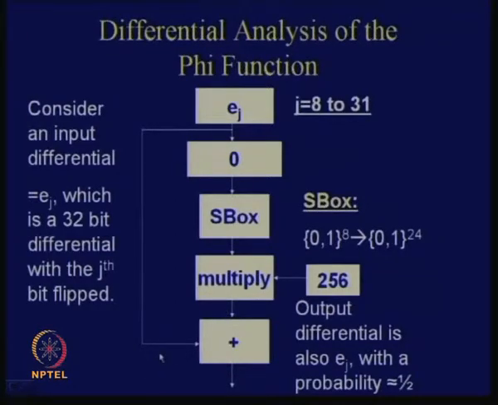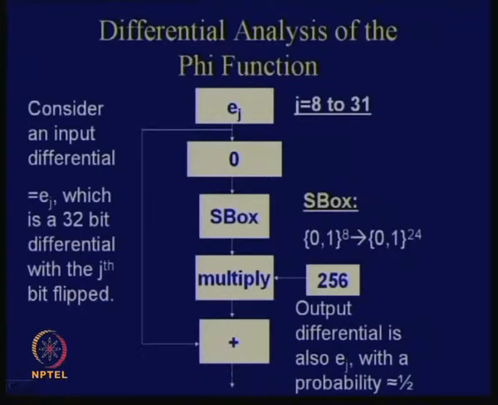But what you are varying is only this part of the input. Here only the jth bit is flipped. And what is the probability that in the output also the jth bit is flipped? That depends upon your carry, how you are able to control the carry bits. You can actually show that the probability is very close to half. The carry bits follow a very neat probability distribution, but that is not an objective of our class.